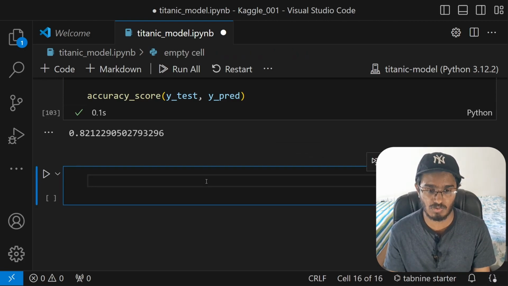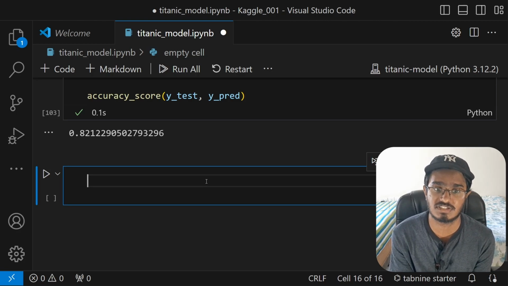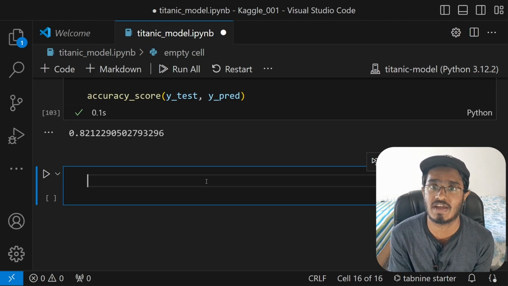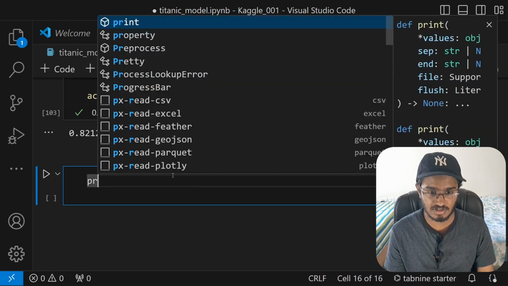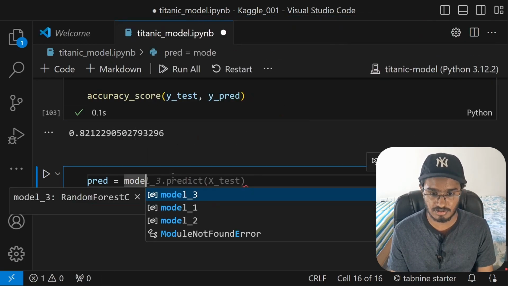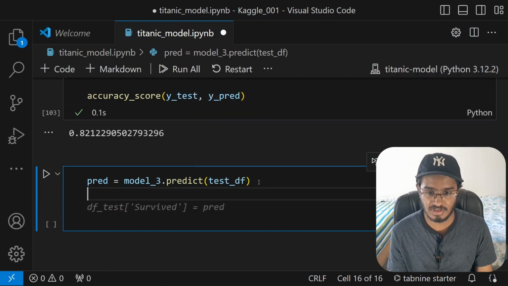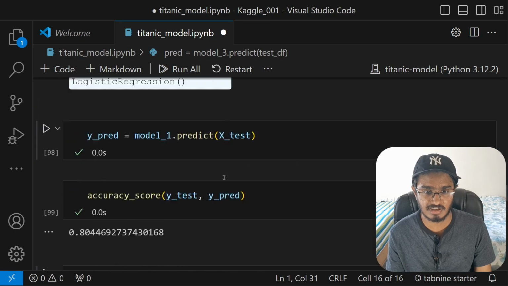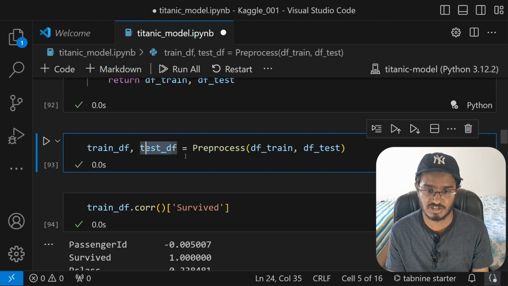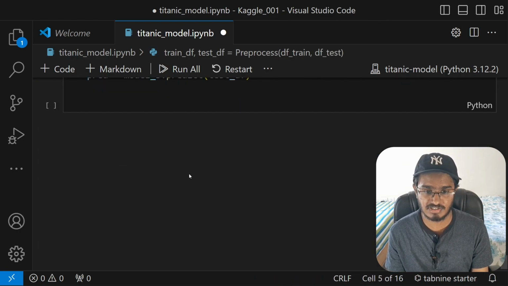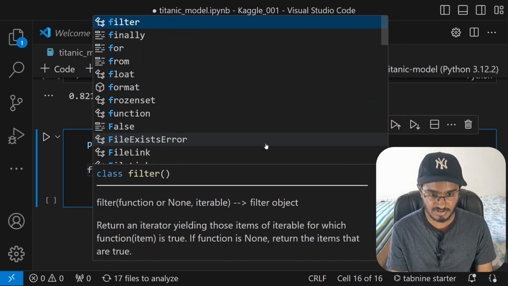So inside of this code cell, what I will do is create a new CSV file which will extract the passenger ID. Again, just remember that the submission file format should have the passenger ID, and then it should also have the predictions. So to do this, I will update the prediction variable: model3.predict(xtest). Instead of xtest, let me just pass in the test df. All right, we have our test data frame. Notice that we extracted that from the preprocess function. If I could show you, it's right around here. We have extracted the test df, and then we are going to identify the predictions for those by using model 3.